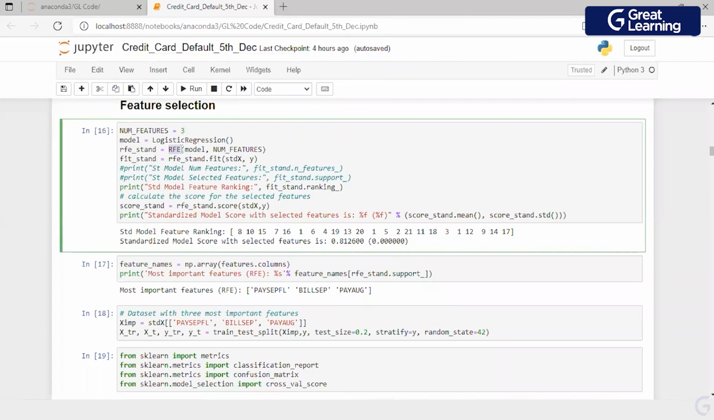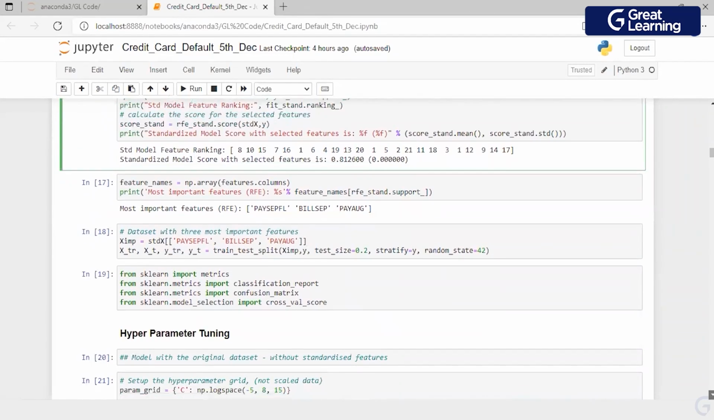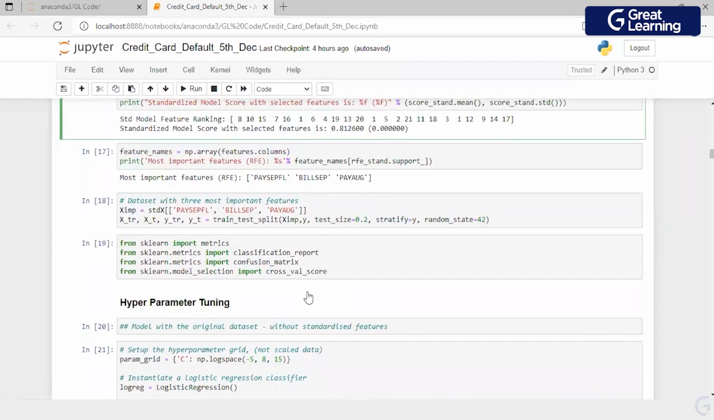RFE is the mechanism wherein I try to find out the best features, right? The algorithm in turn will run multiple times and tell me which are the best 3 features which are available. So I am running a logistic regression model, asking it to let me know what the 3 best features are. What do I get? I get the 3 best features as pay September, FL, bill September and pay August. Okay. These are the 3 features which I got.